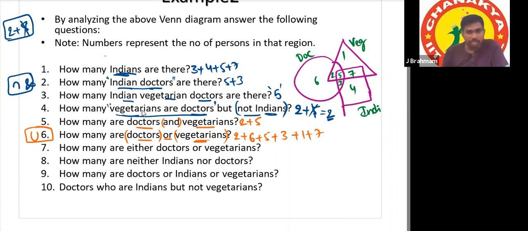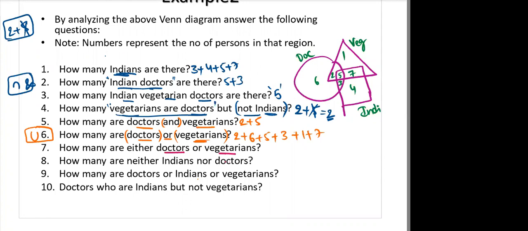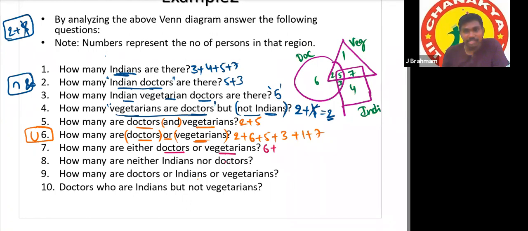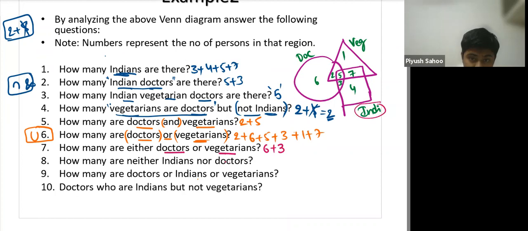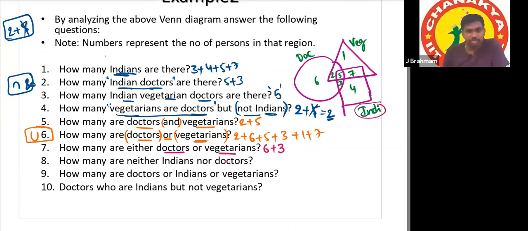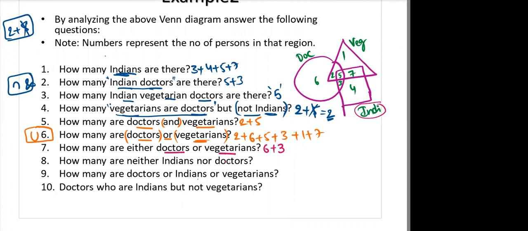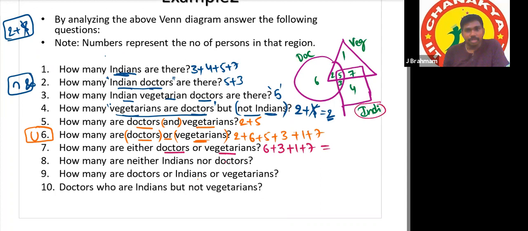Next, 7th question: how many either doctors or vegetarians are there? Either or means first take all doctors without vegetarians, then vegetarians without doctors. Doctors without vegetarians are 6 plus 3. I have not mentioned anything about Indians. Next, tell me vegetarians without doctors: 1 plus 7. That's the answer.